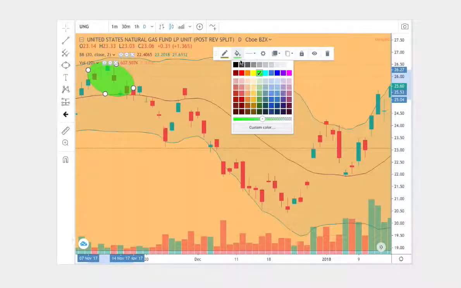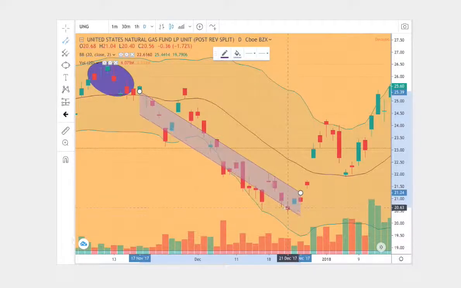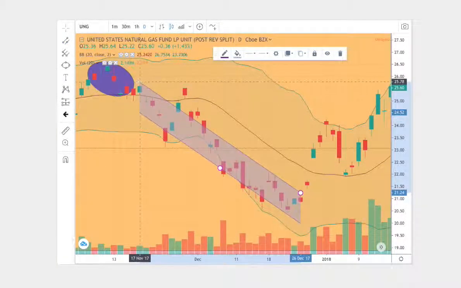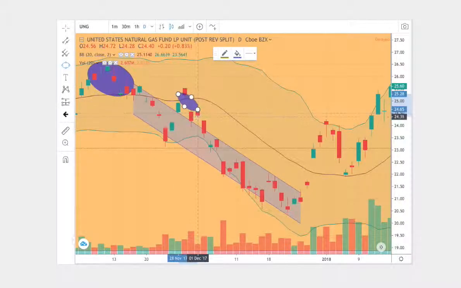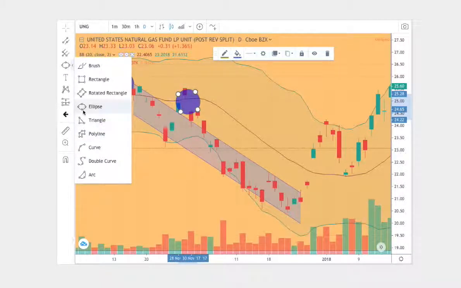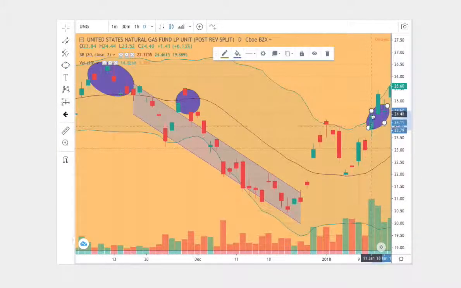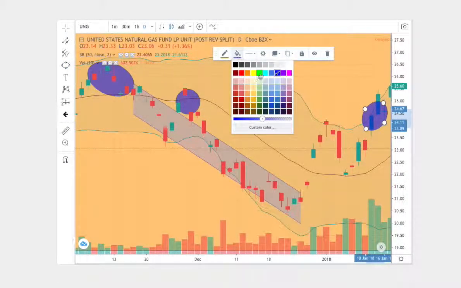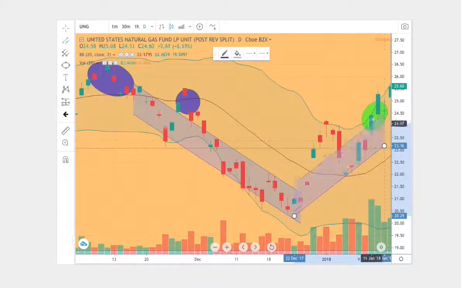What we have here in the beginning is starting off above the middle Bollinger Band, and then we have a down channel, and then we saw an attempt here to touch the middle Bollinger Band, which it did, but not quite for several days, only one day. And then it finally found support, and it proceeded on an up channel, touching the upper Bollinger Band right here. And we have the up channel drawn here.